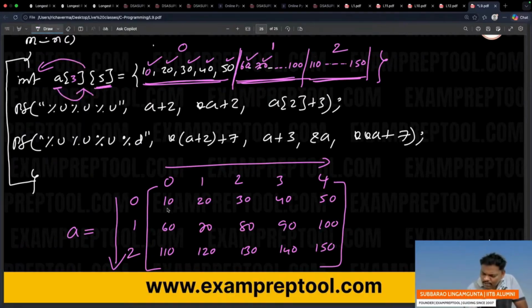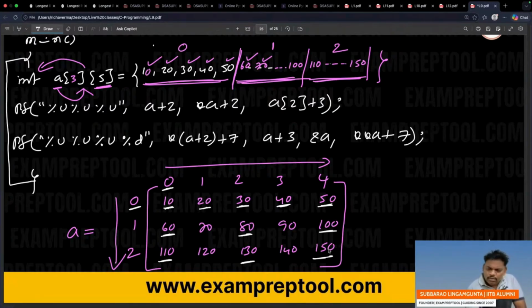First element means 0th row, 0th column. This is 0th row, first column. This is the 0th row, second column. 0th row, third column. 0th row, fourth column, and so on. This is first row, 0th column. This is first row, second column. First row, fourth column. Second row, 0th column. Second row, second column. Second row, fourth column. So like that.